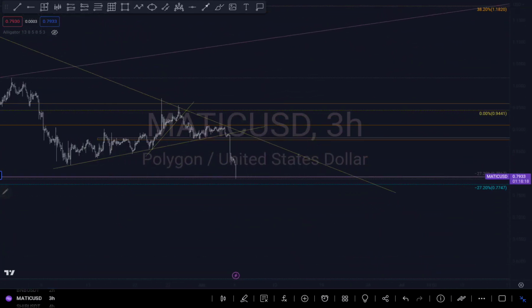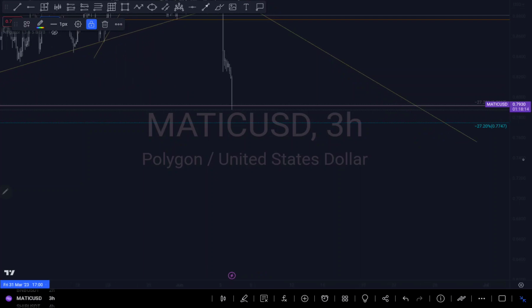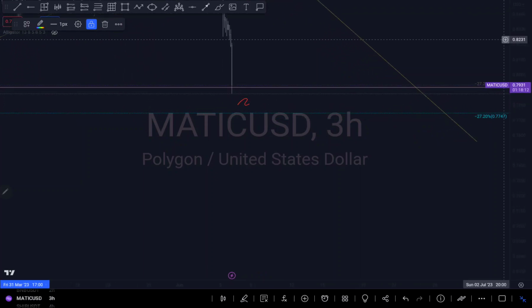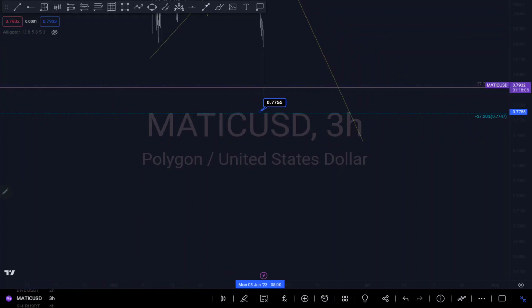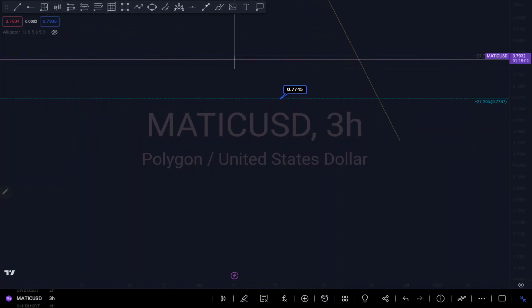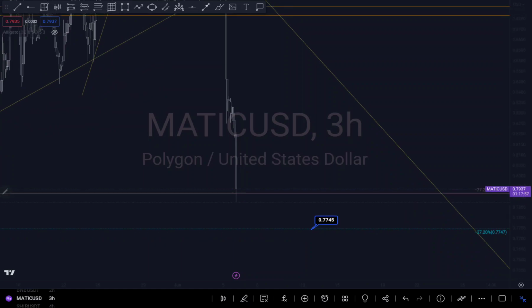So we still see it with a beautiful engulfing candle though, so there's a possibility we might still just push down to my direction right around that level. Let me just put it here. So push down to my direction around my negative 27% before we now see what will happen next.